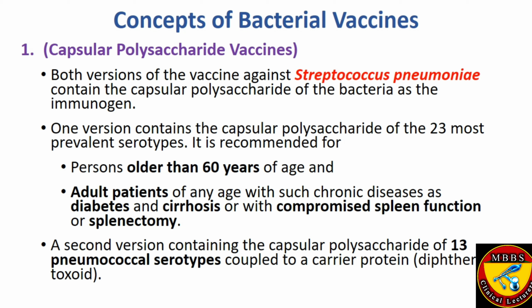And the second version contains the capsular polysaccharides of 13 pneumococcal serotypes coupled to a carrier protein, for example, diphtheria toxoid.